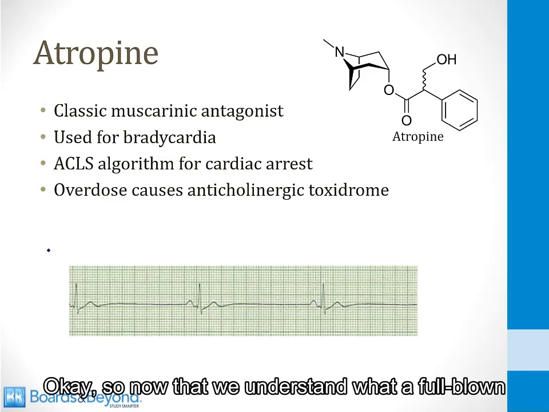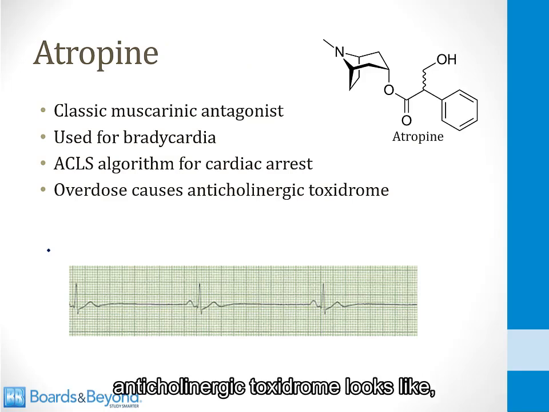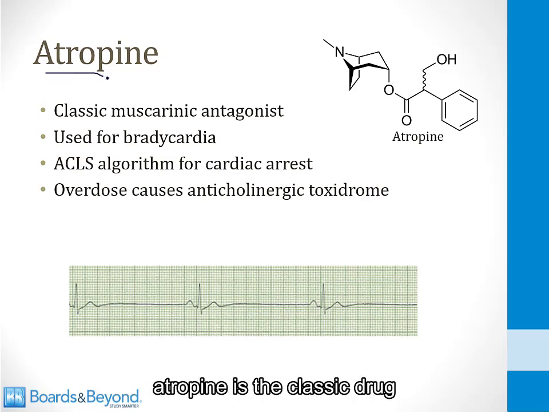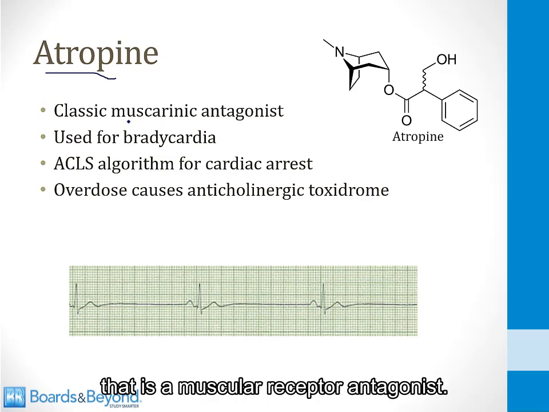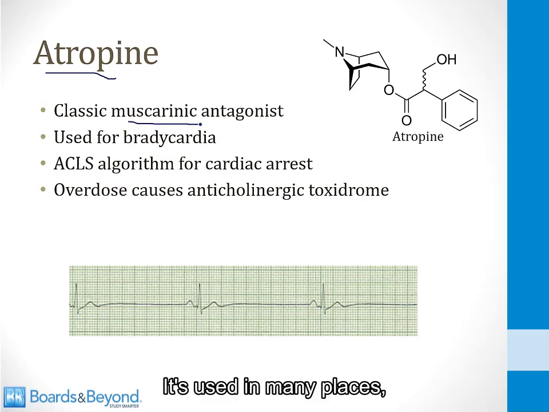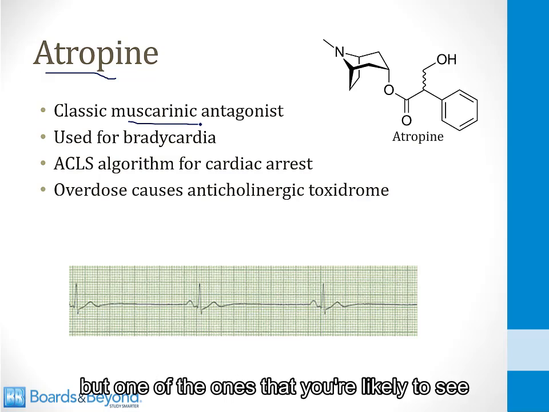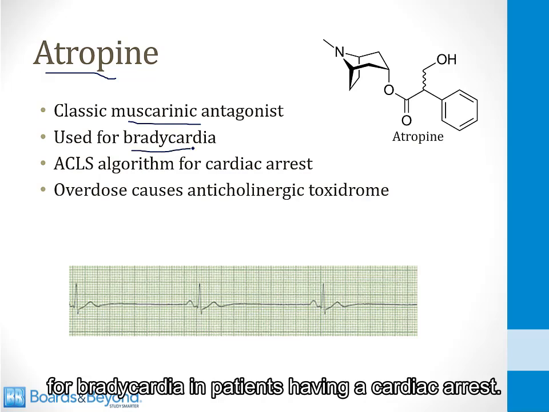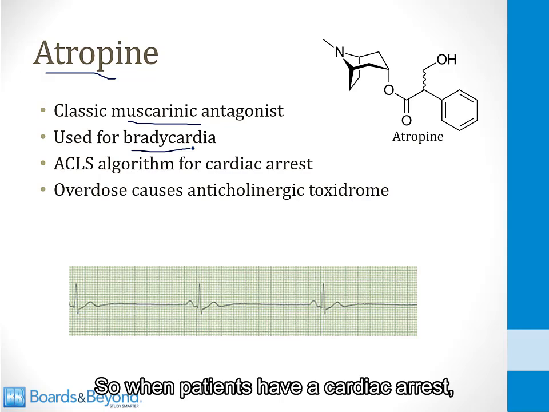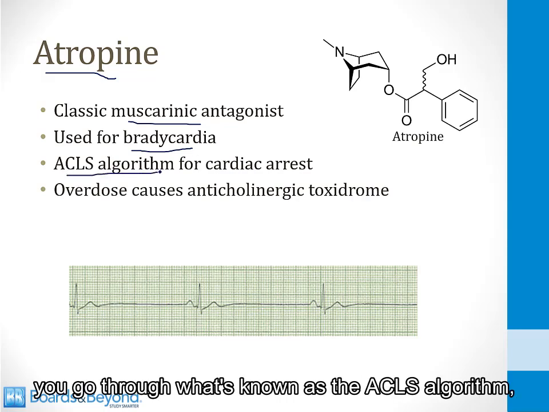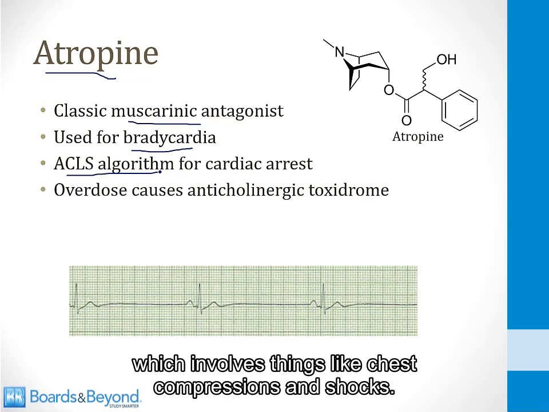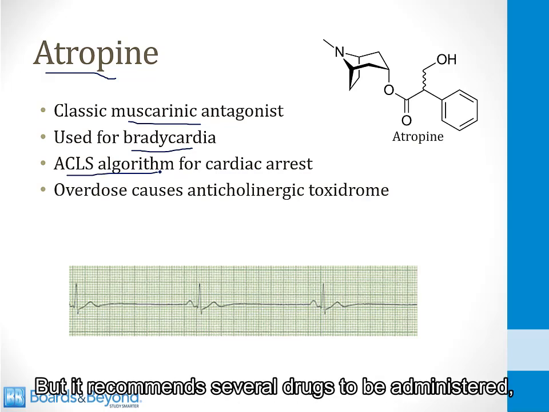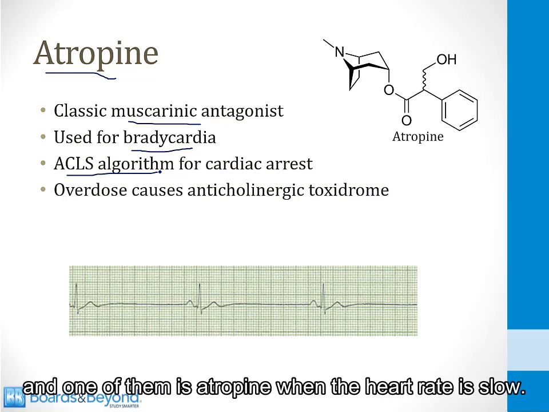Okay, so now that we understand what a full-blown anticholinergic toxidrome looks like, let's talk about some drugs that have anticholinergic properties. As I mentioned earlier in this video, atropine is the classic drug that is a muscarinic receptor antagonist. It's used in many places, but one of the ones that you're likely to see in your clinical rotations is that it's used for bradycardia in patients having a cardiac arrest. When patients have a cardiac arrest, you go through what's known as the ACLS algorithm, which involves things like chest compressions and shocks, but it recommends several drugs to be administered, and one of them is atropine when the heart rate is slow.